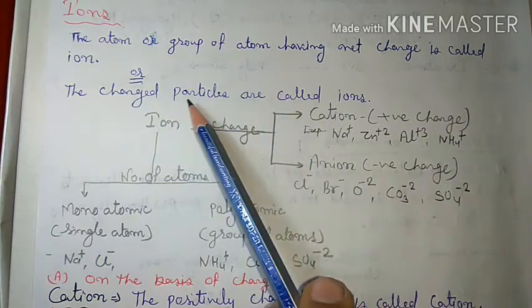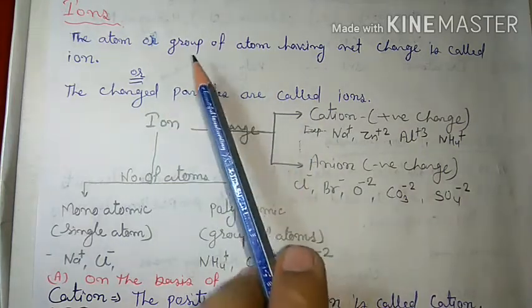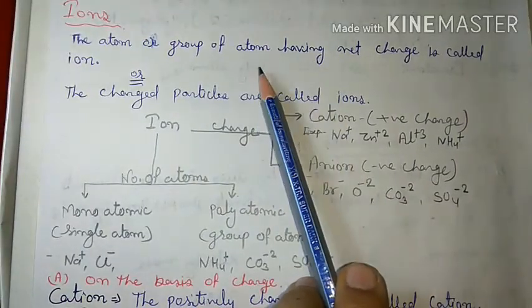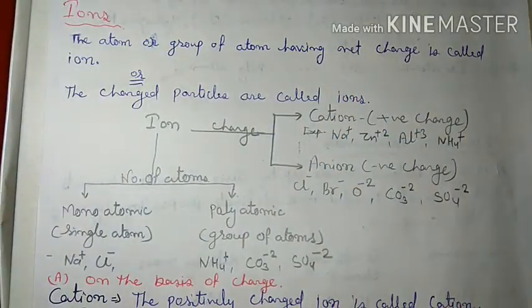If we describe that about particles, then we can say that the atom or group of atoms having net charge is called an ion. Atom or group of atoms having net charge is called ion. Got it?